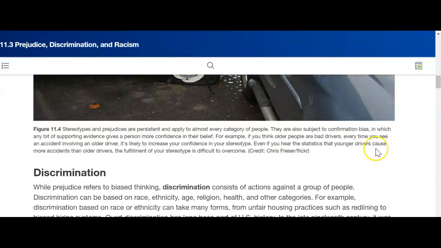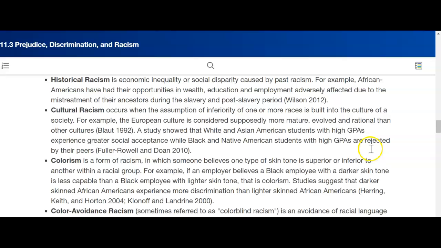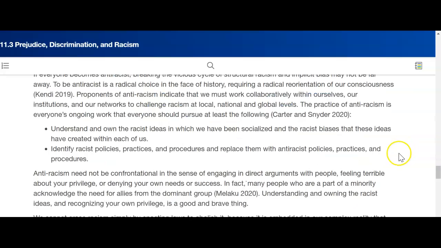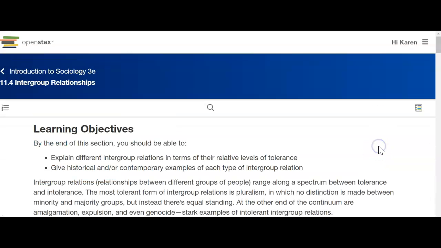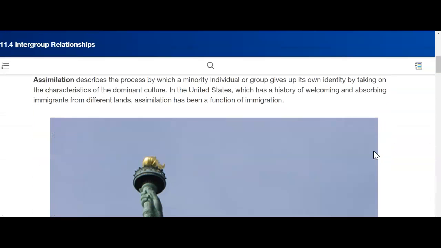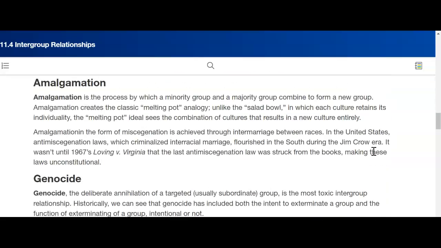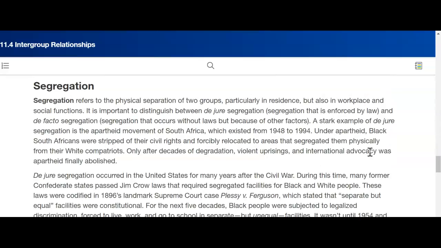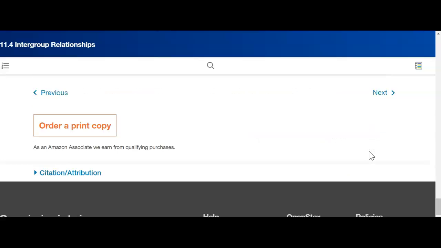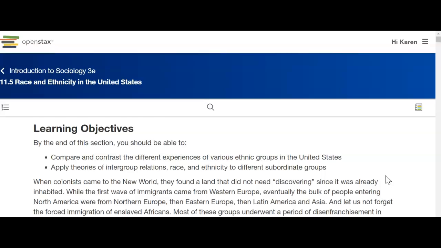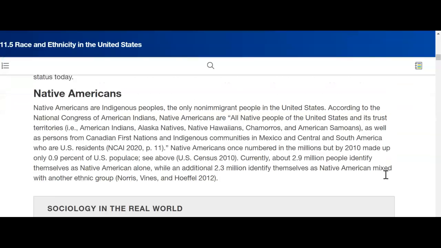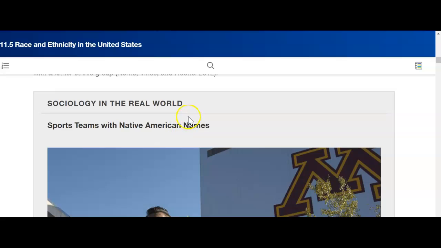Let's scroll down. I think it's a little farther down than what I wanted to show you. Sorry, I'm still looking for it. Wow, okay. Let's try 1 more. Okay, see how it says sociology in the real world? Right? It's a box. Every chapter is going to have a box like this.